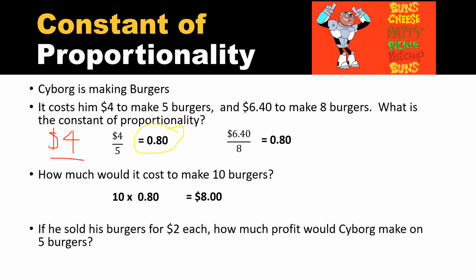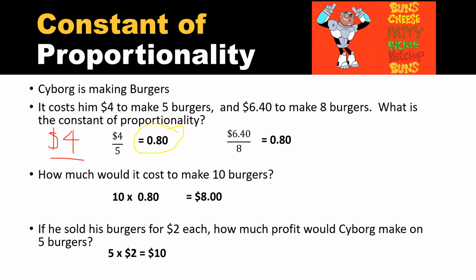Finally, I would ask you, if he's selling these burgers for $2 each, how much profit would Cyborg make on 5 burgers? So there's several steps to this question. We first need to figure out how much money he's going to make by selling the burgers and how much it costs to make him the burgers. So if he's selling the burgers for $2 each and he sold 5 burgers, 5 times $2 means he's going to make $10.